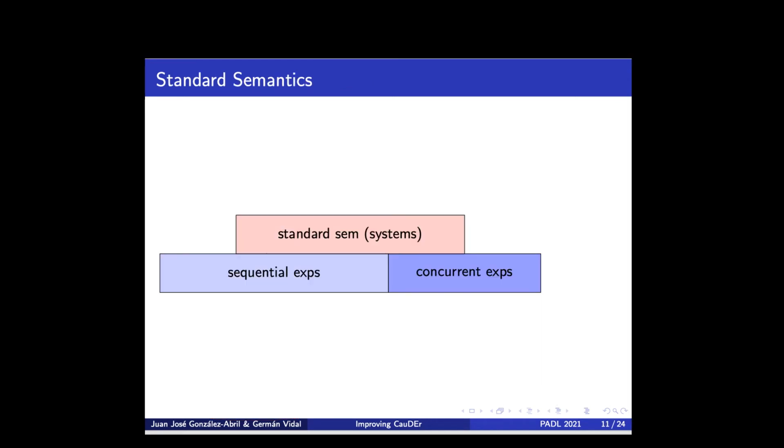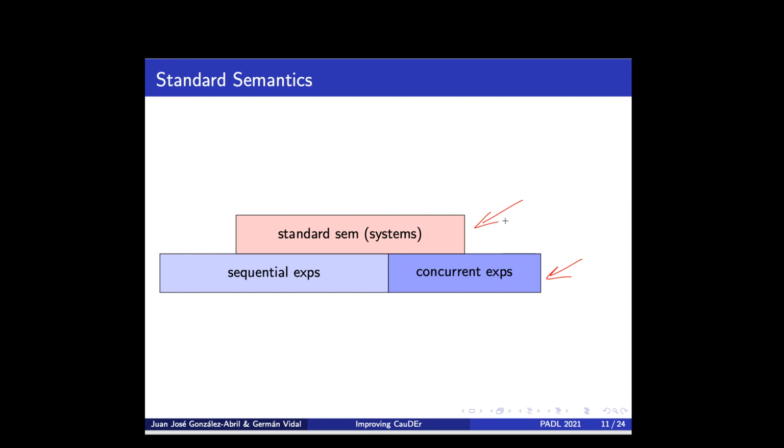Okay, before moving on, let me say a few words about the design of the semantics. The semantics is defined in a hierarchical way, so we have different layers. In the first layer, we define the semantics of expressions, both sequential and concurrent expressions. And on top of that, we have a second layer where we define the semantics of systems.